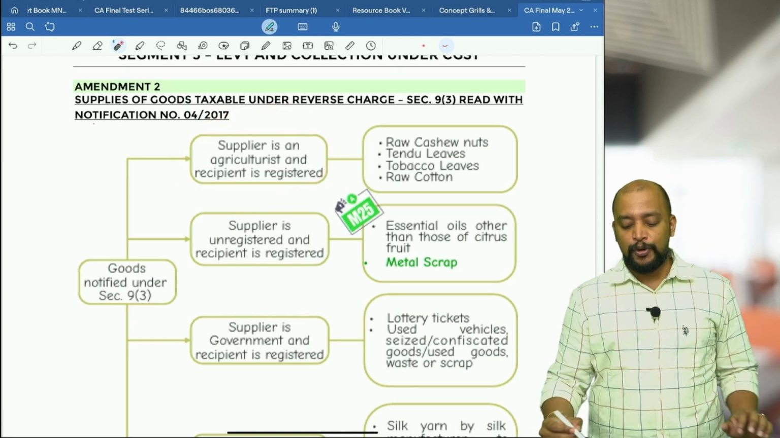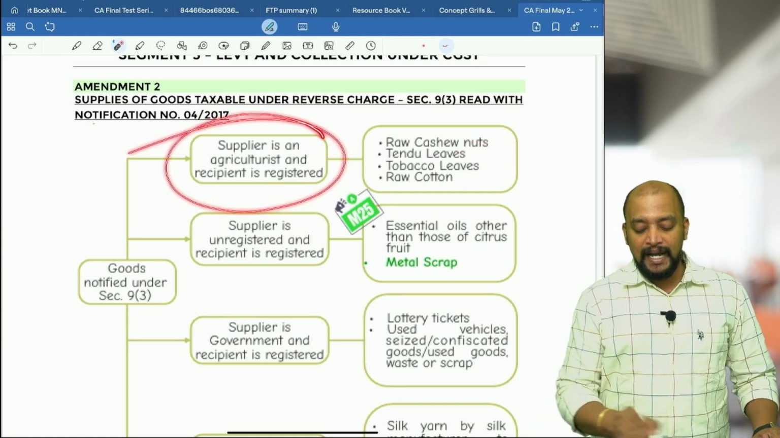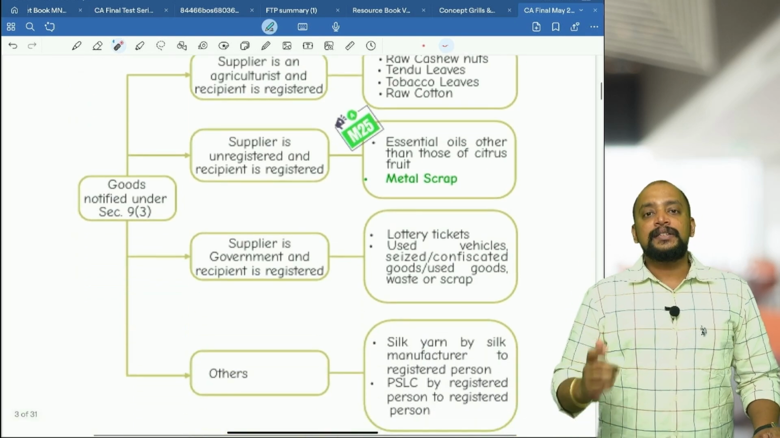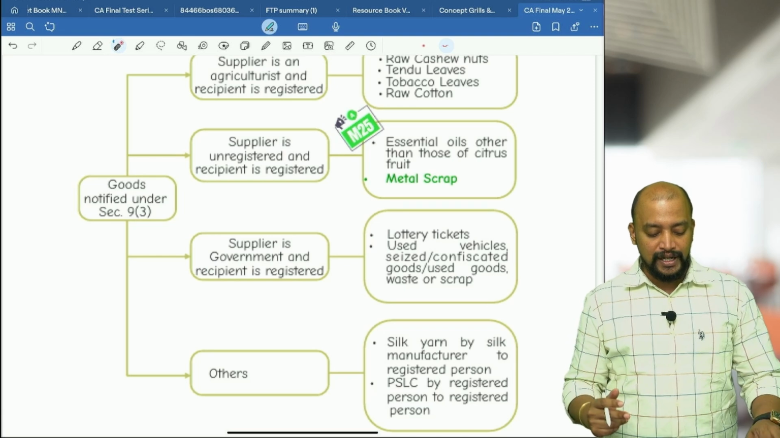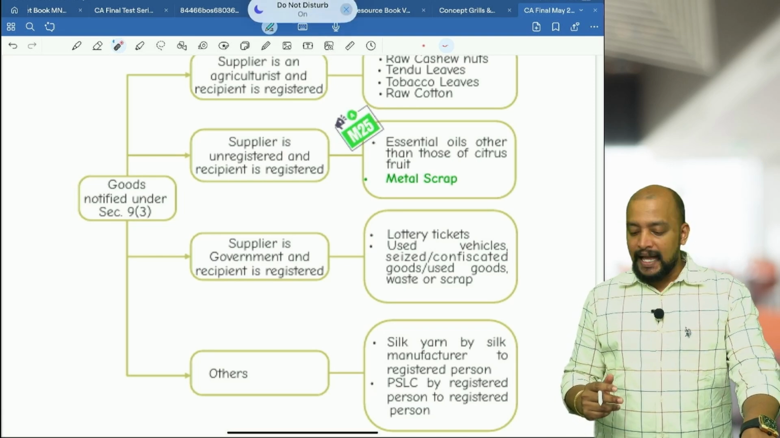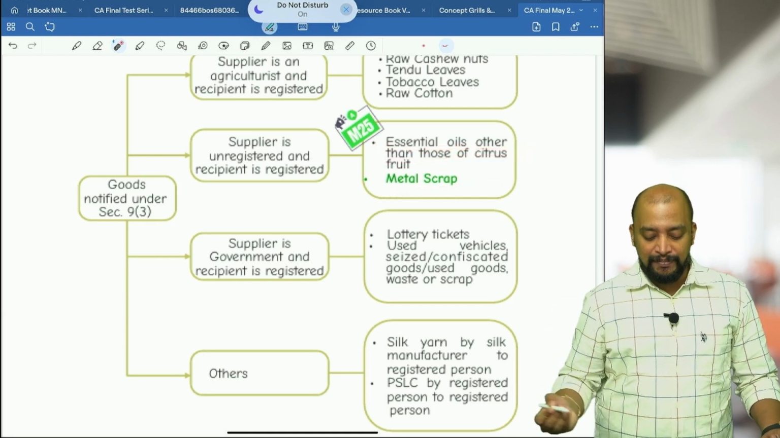There are a total of 4 products: raw cashew nuts, tendu leaves, tobacco leaves and raw cotton. This is sold by an agriculturist to a registered person, which is covered under RCM. Thereafter, if the supplier is unregistered and the recipient is registered, we have 2 products: essential oils other than those of citrus fruit, and metal scrap.